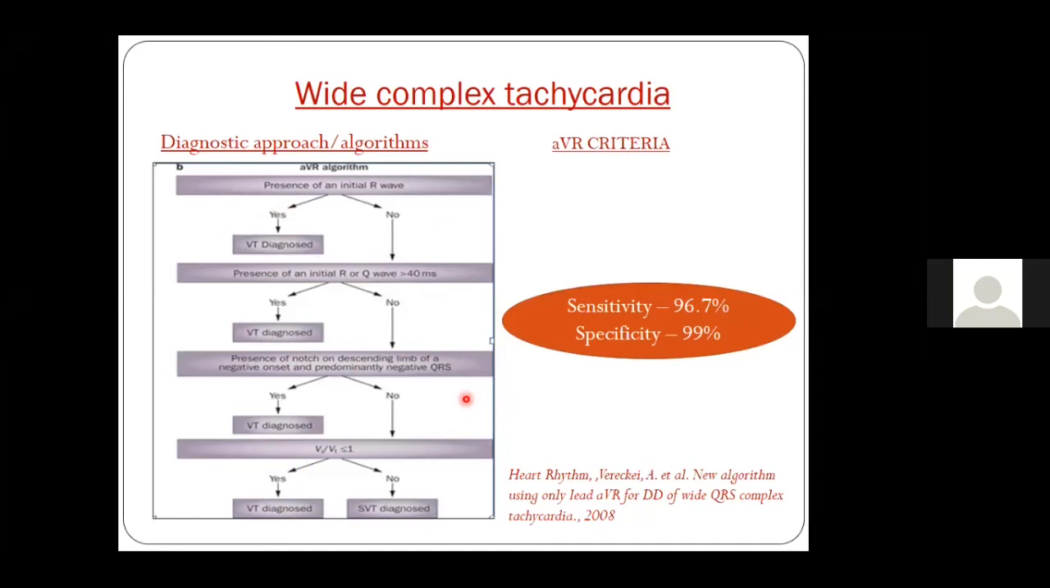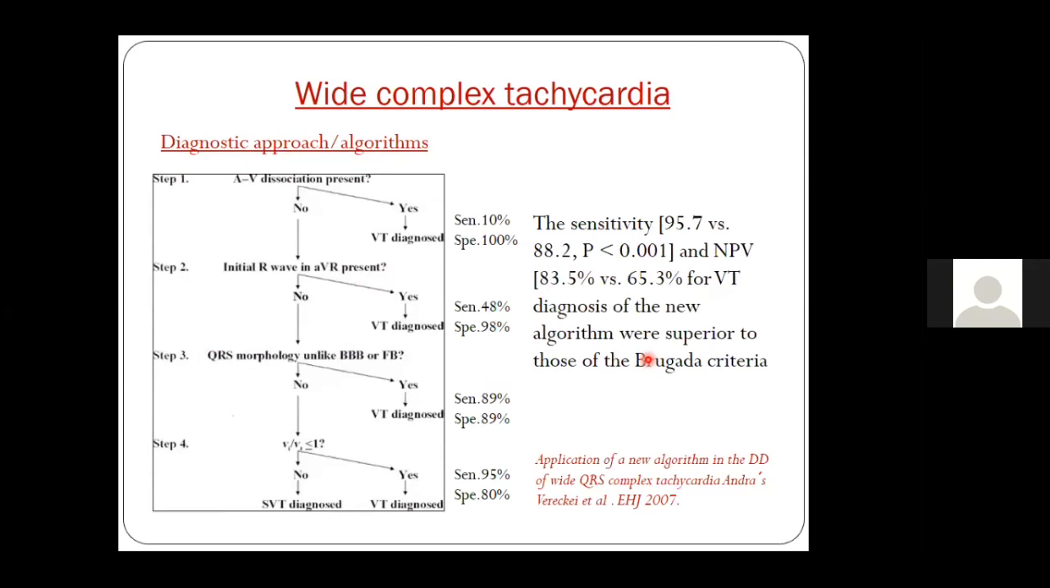If no, then you see a notch on the descending limb of a negative onset QRS. And if you see a notch, it is a VT. And if no, then you see Vi by Vt. If Vi by Vt is less than 1, it is a VT. And if it is no, then it is a case of SVT with aberrancy. Though we do not use the AVR criteria very commonly, if you use it along with Brugada criteria, the chances of detecting a VT are very high. So this is what I told you just now about the Vereckei algorithm.